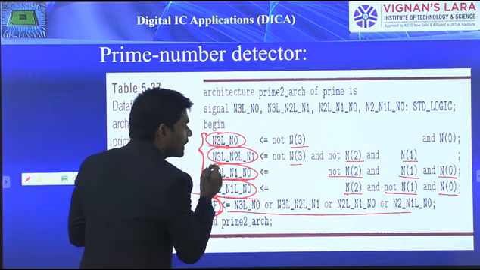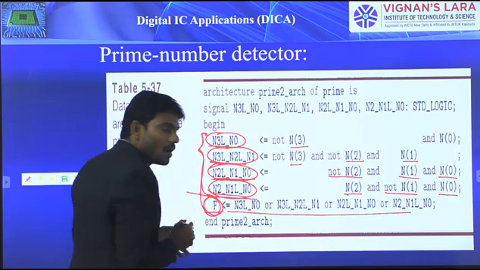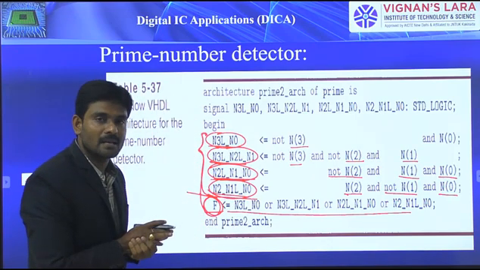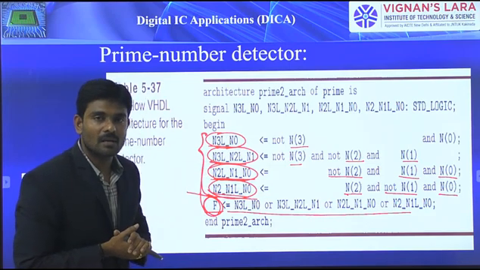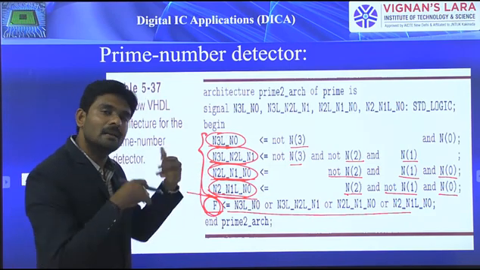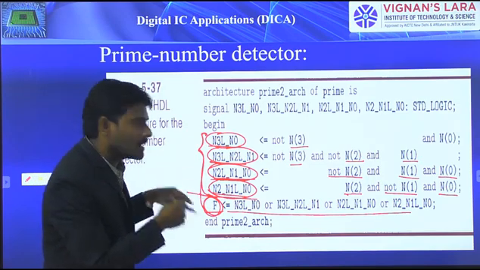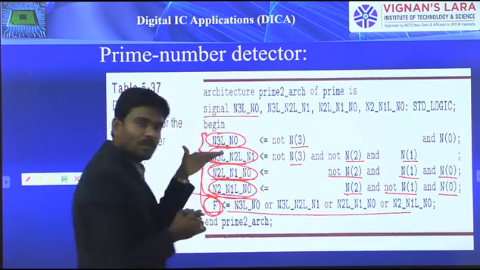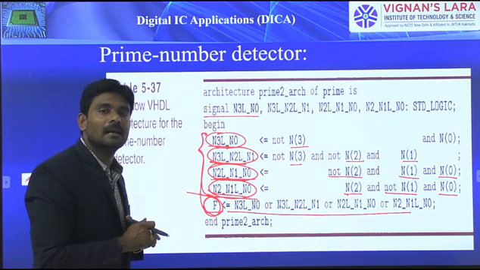Whatever signals we consider must be declared, either in the entity declaration, or, if not, before using them within the architecture body by means of the signal declaration part.